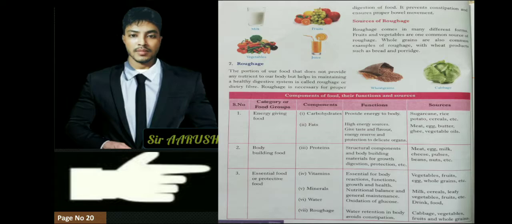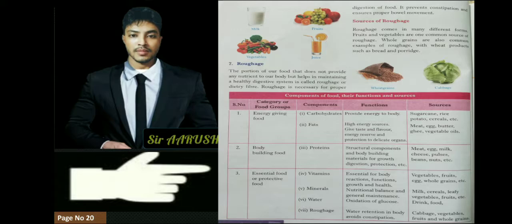Now we learn about something in the chart. Can you see in the chart that we have learned energy giving foods are carbohydrate and fats, and their function is to give us energy. And sources are sugarcane, rice, potato, meat, fish, egg, butter, ghee, vegetable. And bodybuilding foods are protein. They help in bodybuilding, growth and digestion, protection. Sources are meat, egg, fish, cheese, pulses, beans, nuts, etc.